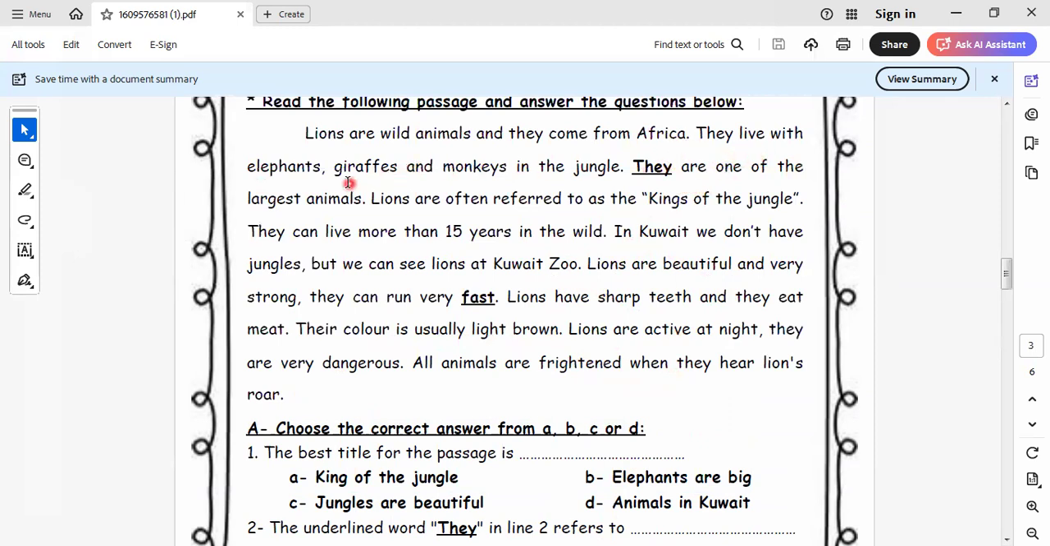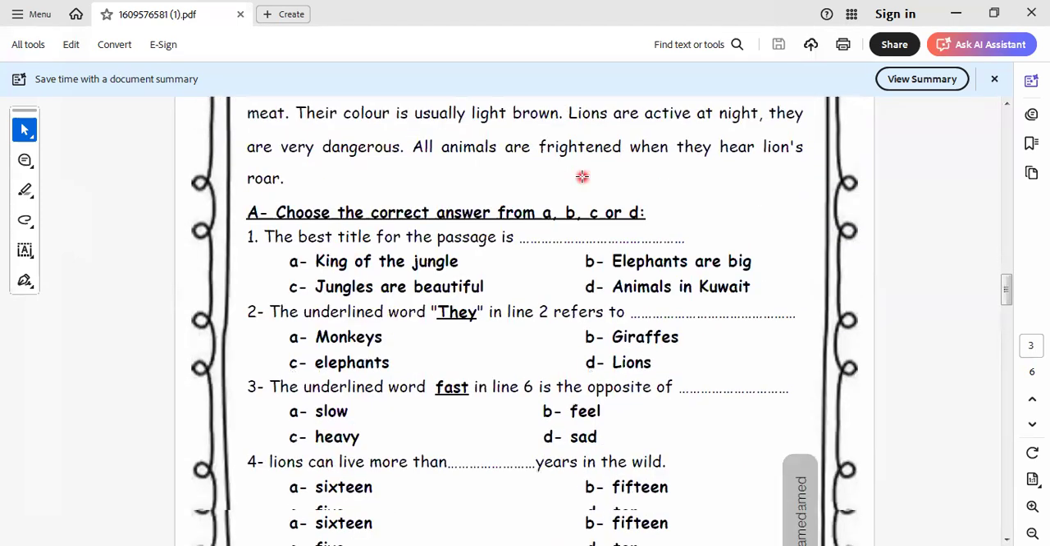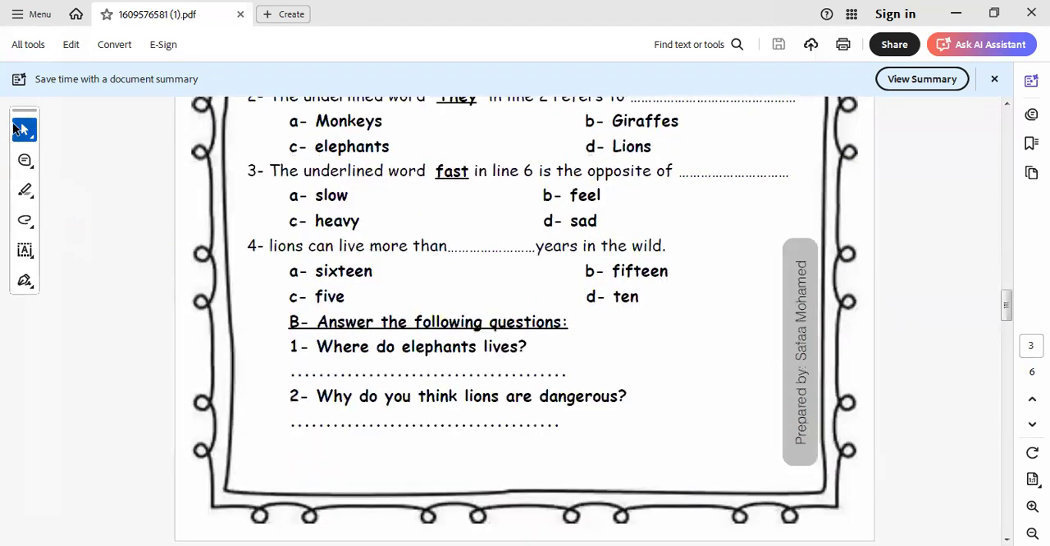They live in the jungle. Elephants live, so the answer will be: elephants live in jungle. I don't put S on "live" because elephants is plural. This is the answer here. Okay, let's go to another one.